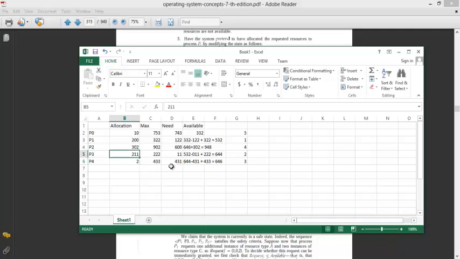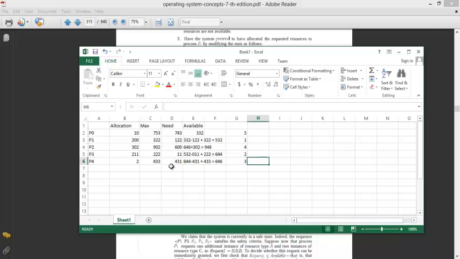You just have to add the allocation amount to the available amount for each process that is executed. So you will get this order of execution: P1 first, P3 second, then P4, then P2 and then P0. So this is our safe sequence.